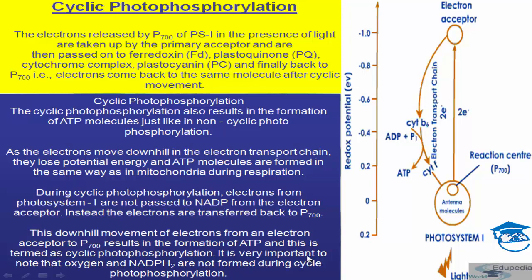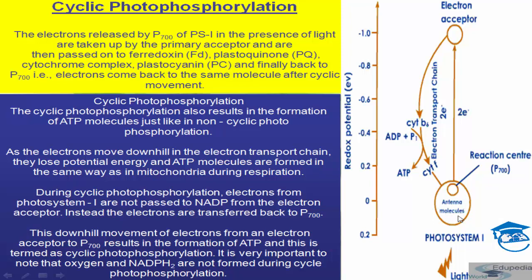It is very important to note that oxygen and NADPH2 are not formed during cyclic photophosphorylation. See students, please note that in this process the initial donor, which is this antenna molecule, and the final acceptor are the same, that is your chlorophyll A, which is also called P700.